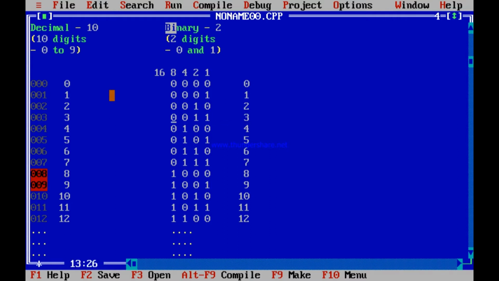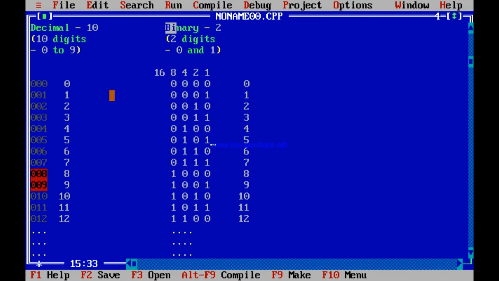See, no 8, no 4, 1, 2. And 1, 1 makes it 3. 4: no 8s. 1, 4. No 2s, no 1s. So 1, 4 makes it 4.